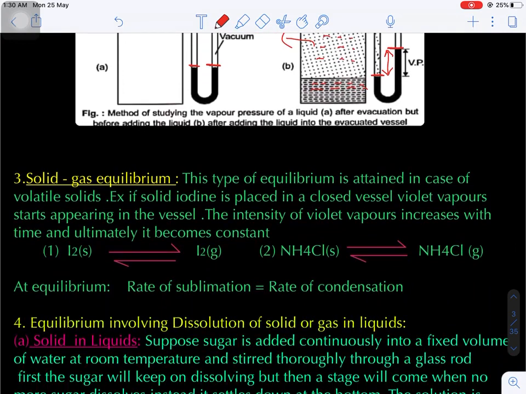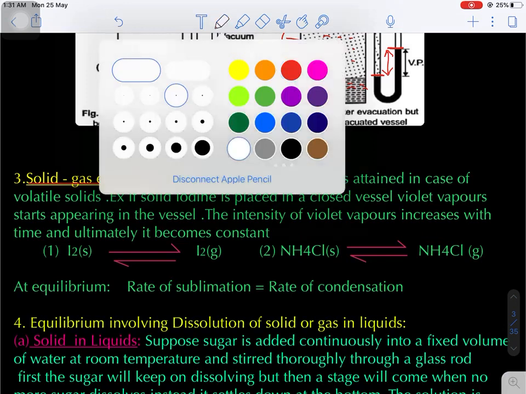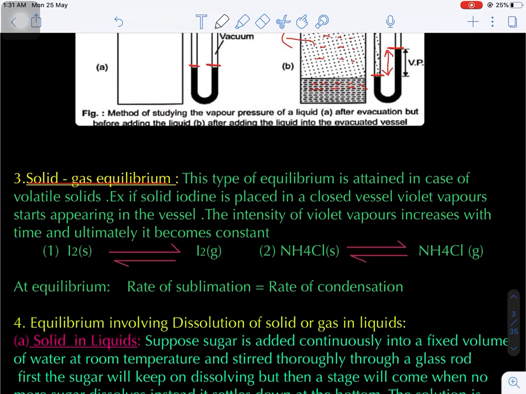Now come to the next, solid and gas equilibrium. Here let's suppose iodine. We know iodine is a sublimating compound. Iodine solid will undergo sublimation to give the vapor. Do you know iodine has a violet color? So initially the intensity of the violet vapor gradually increases. Are you getting my point? But after a certain time interval, the intensity of the iodine vapors, that is the violet color, becomes constant. That indicates the attainment of equilibrium.